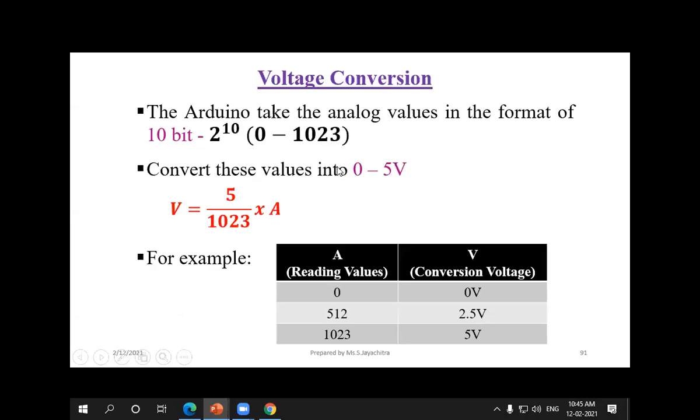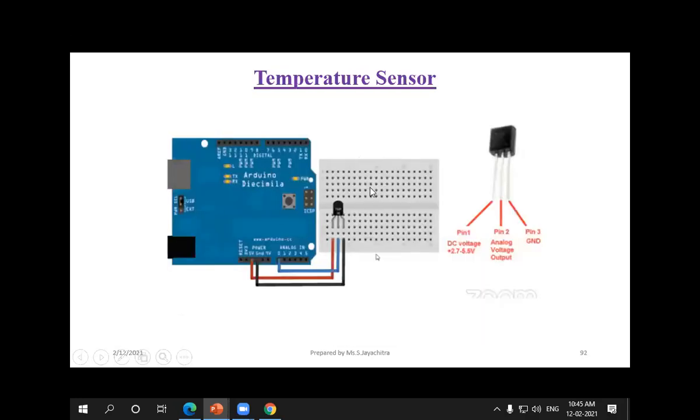But the Arduino understandable format is 10 bit, that is 2 power 10, so it is 0 to 1023. We acquire the voltage as 1.5 volt, but the machine understandable format is: 0 for 0 volt, and 2.5 volt means the reading value will be 512, and if it is 5 volt the value will be 1023. So this is the temperature sensor.